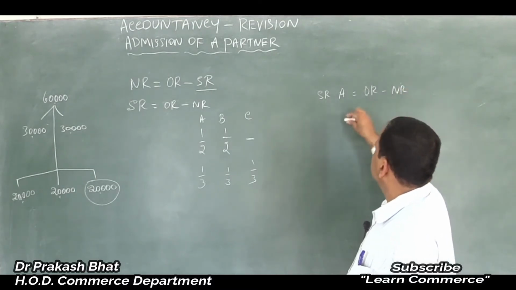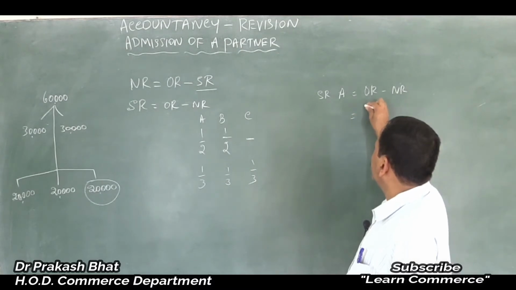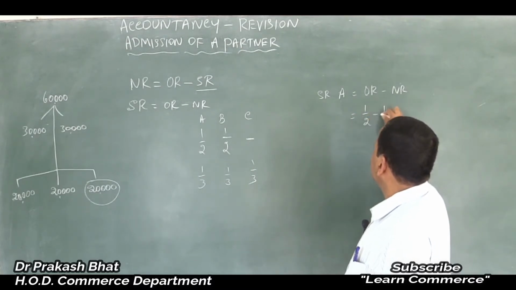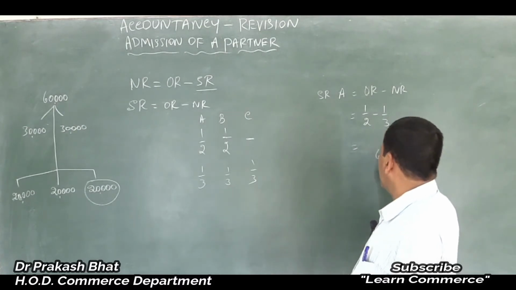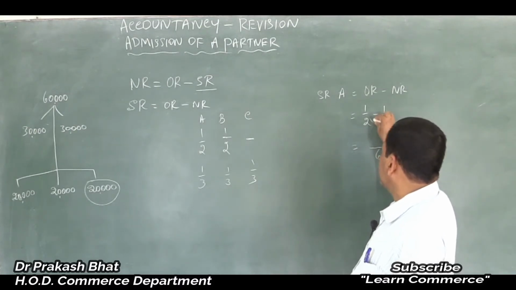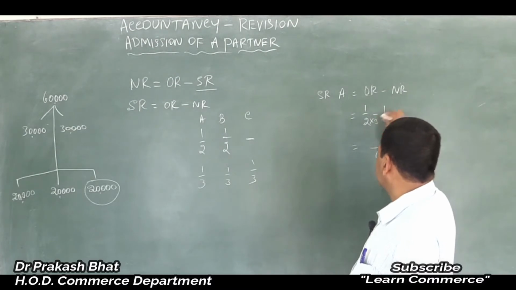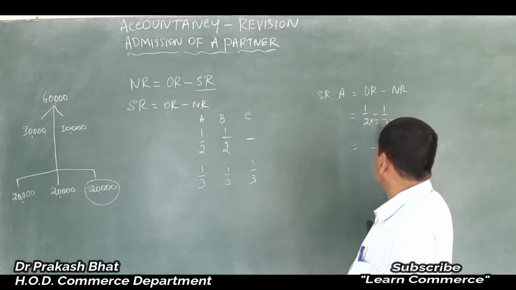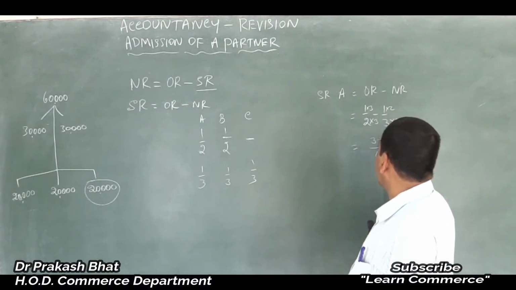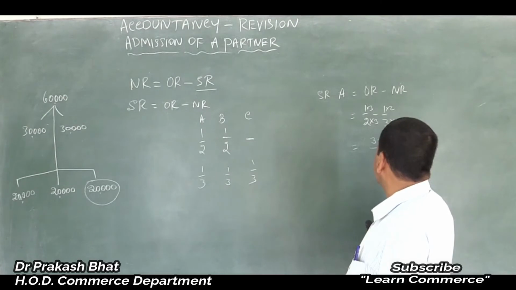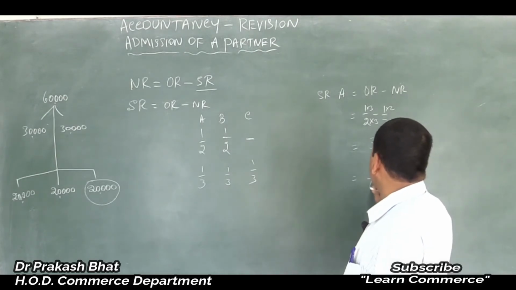Old ratio was 1/2, new ratio is 1/3. Take the common denominator 6: 3 2s are 6, multiply the numerator also by the same number. 3 1s are 3 minus 2 1s are 2, so it will be 1/6.